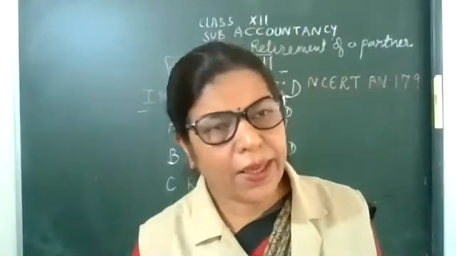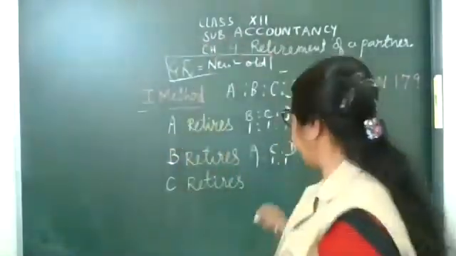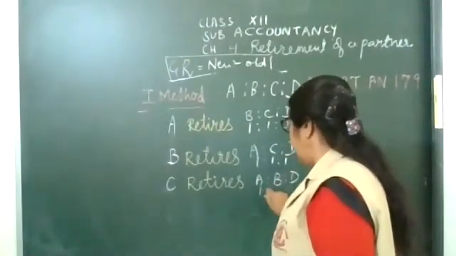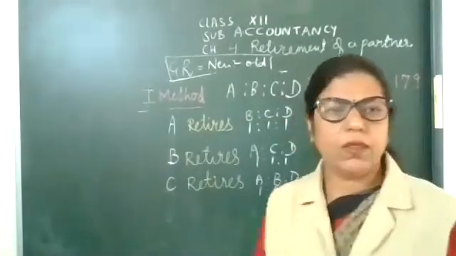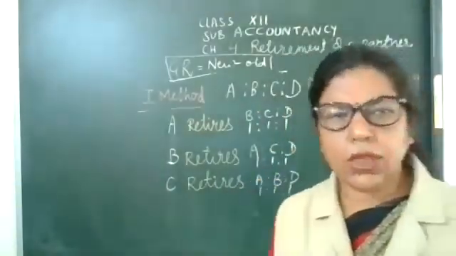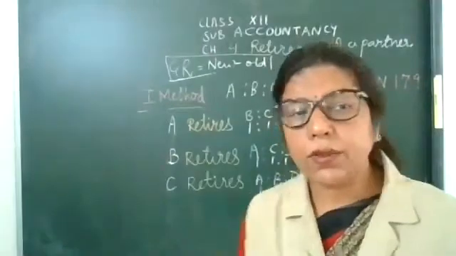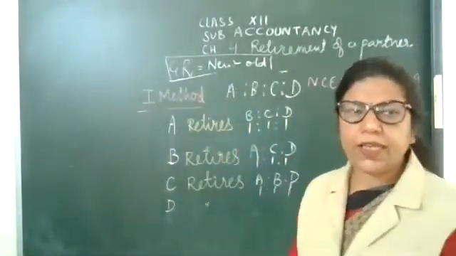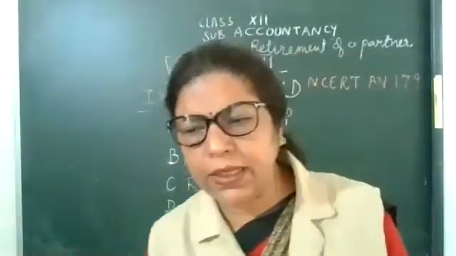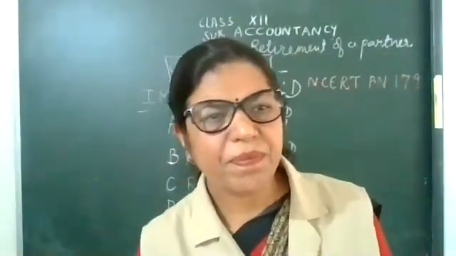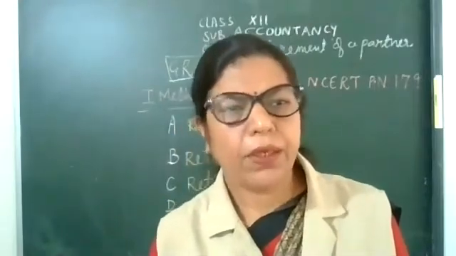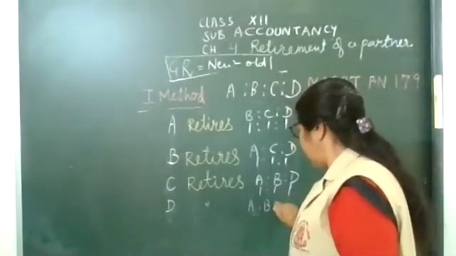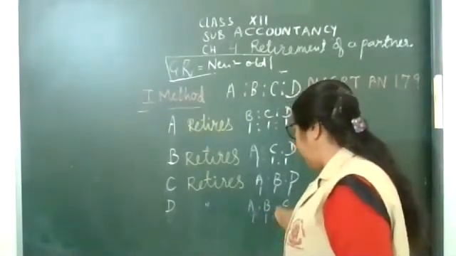Very good. A, B, D. 1, 1, 1. Last. If D retires, then remaining partners are A, B, C. 1, 1, 1.